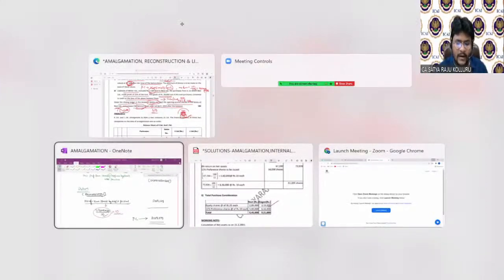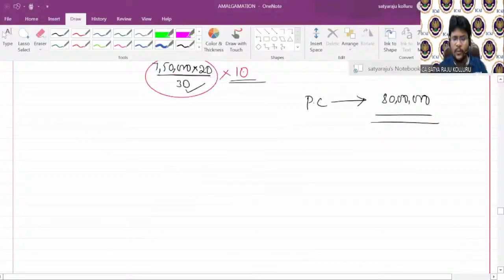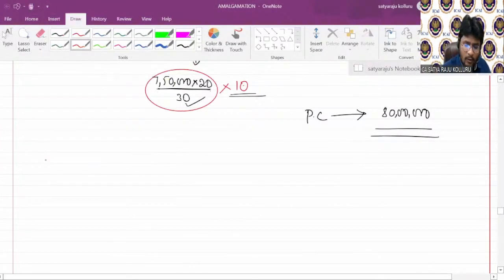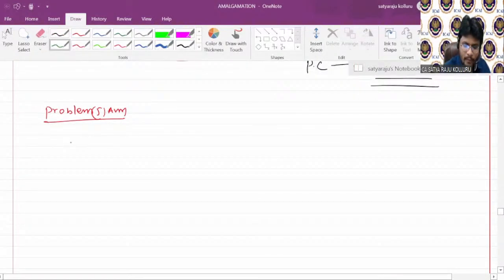Please all of you concentrate. I'll do this problem very quickly. We are not having that much time. Please concentrate and follow the flow along with me. Because this is not the first problem, we have already done some problems. First, accounting treatment in the books of the selling company. Here the selling company is Better Limited, right?